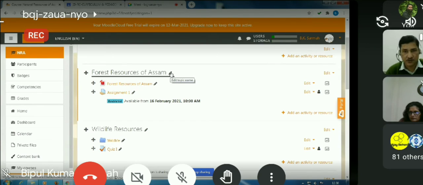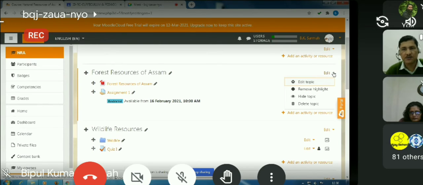There is another option also. You see that there is an edit button to the right side. If I click this edit button, you will see the same option. Edit topic is there. Then there is something called remove highlight. It means this topic is already being highlighted. So can you see the highlight?